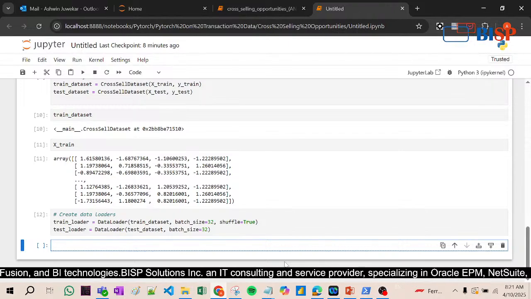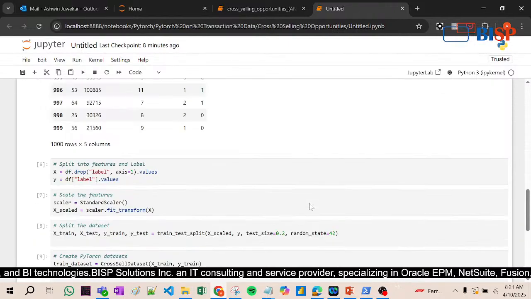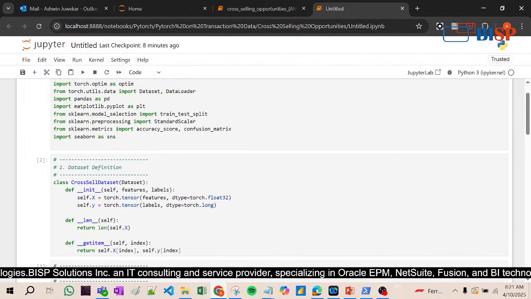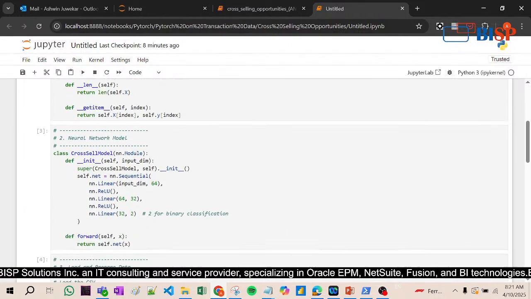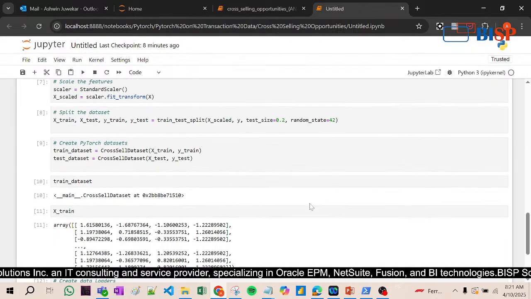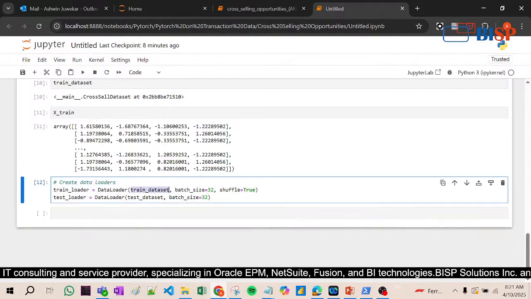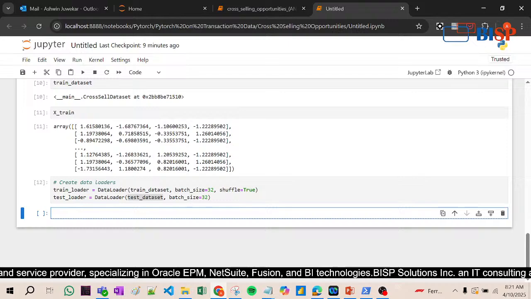Now the train loader and test loader, we have already created the data loader also. Data loader is used to load the data, right? Look at this, train data set and test data set. We have loaded the data.